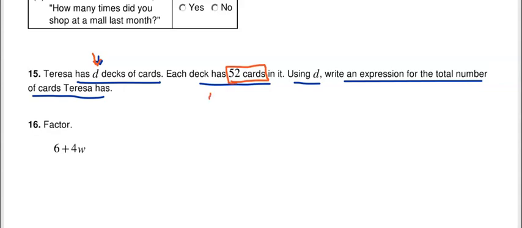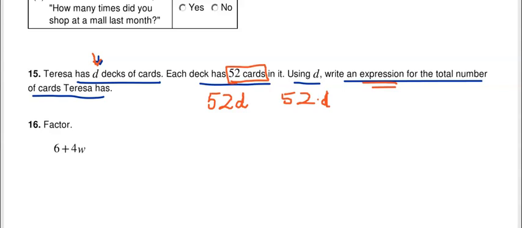So once again, just like we kind of said on an earlier problem, you can just put 52D, because that means 52 cards times D. So if it's one deck of cards, 52 times 1. If it's two, 52 times 2, and so on and so forth, and that would be the expression, okay? So once again, it's an expression because there is no equal sign. But also remember, you can actually make this 52 times D by putting the dot right there.